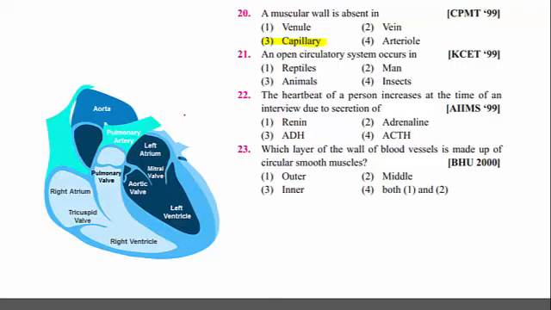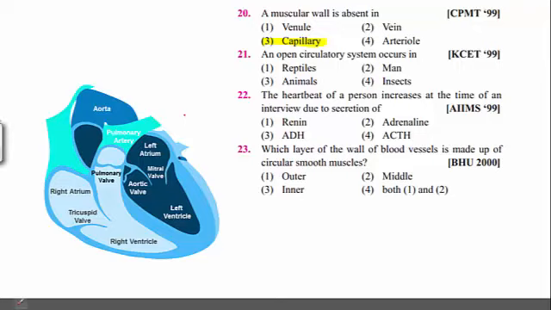Actually, arteries and veins are made up of 3 wall layers: tunica intima, tunica media, and tunica externa. And this tunica media has the muscular wall, but capillaries do not contain muscular wall. So let us mark this one.